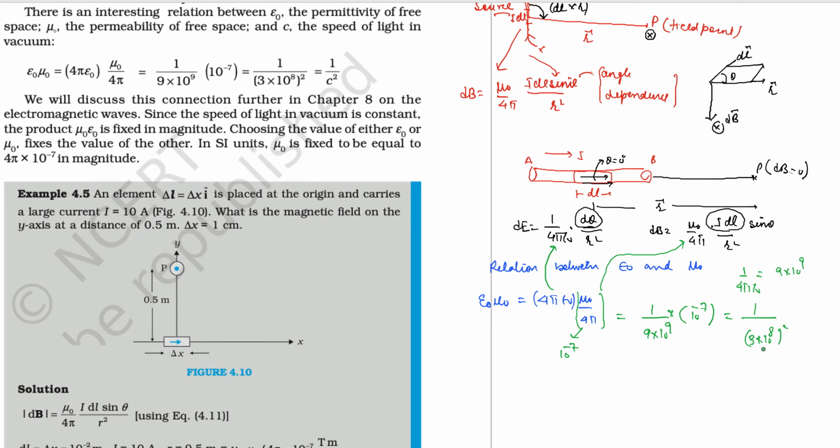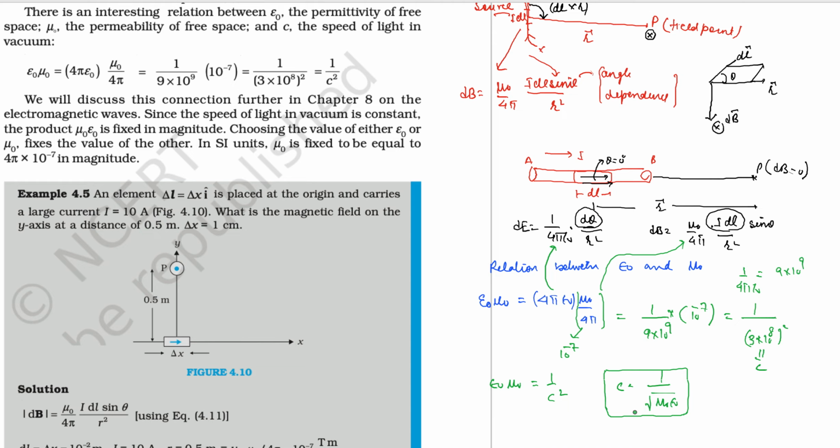What does this mean? 3 cross 10 to the power 8 means C. So mu naught epsilon 0 is equal to 1 by C square. So C is equal to 1 upon under root mu 0 epsilon 0. This is the way to find the speed of light. How nice is this? This is how we are able to determine the value of the speed of light.